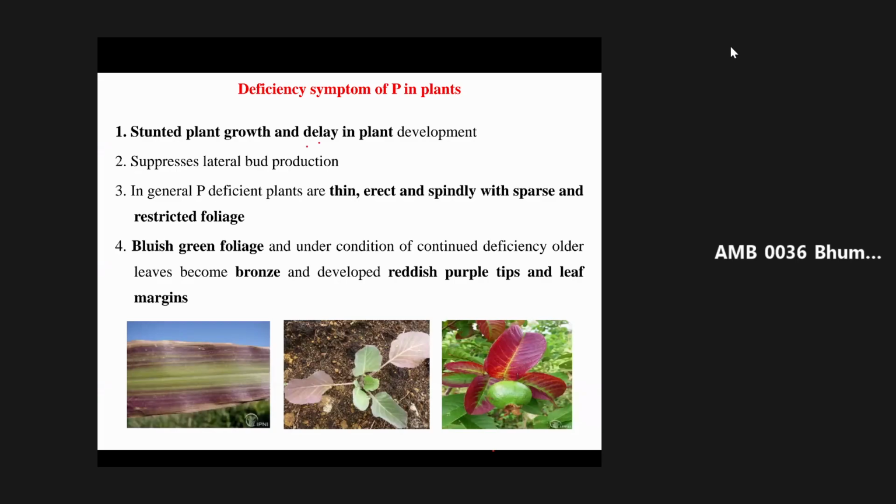It also helps in the synthesis of nucleoproteins, phytins, and phospholipids. Very good. These are the various characteristic features that are performed by phosphorus in the crop.